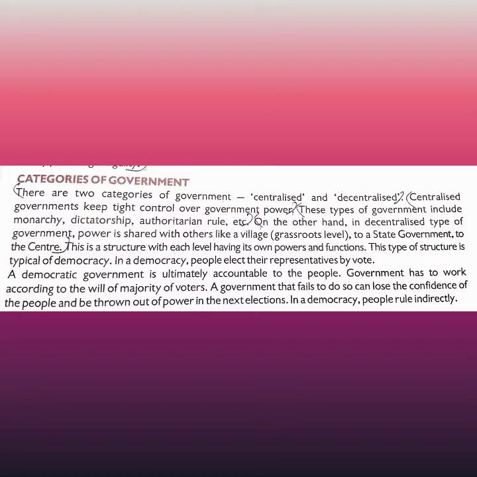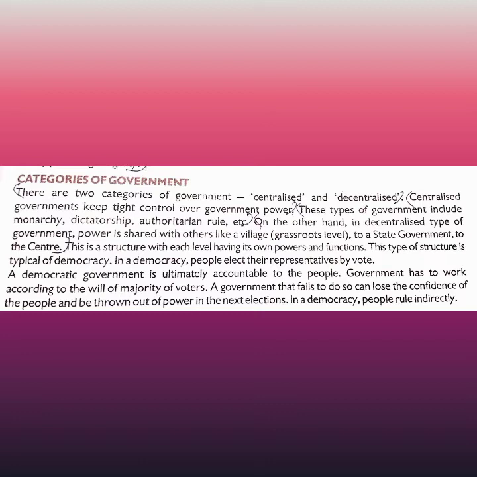Here it is said, in a democratic form of government, it is totally up to the people what they say. The government has to work according to the will of the majority of voters. A government that fails to do so can lose the confidence of the people and be thrown out of power in the next election.